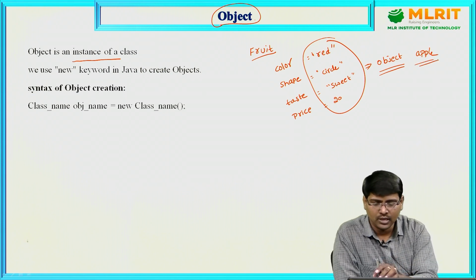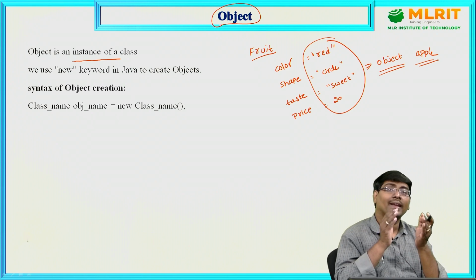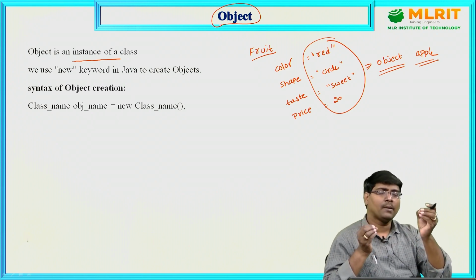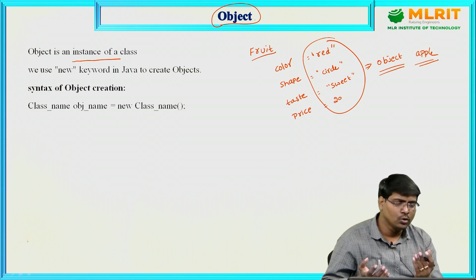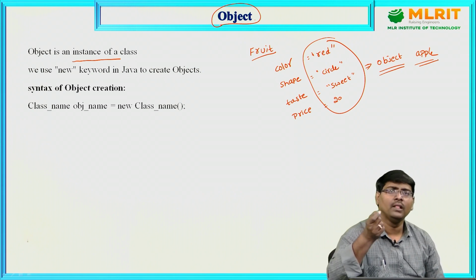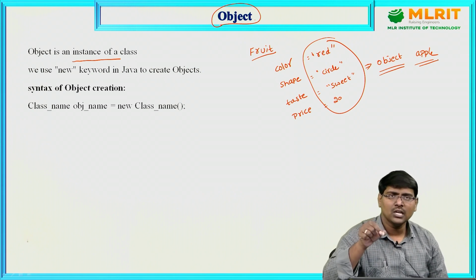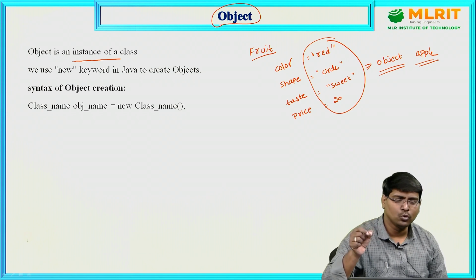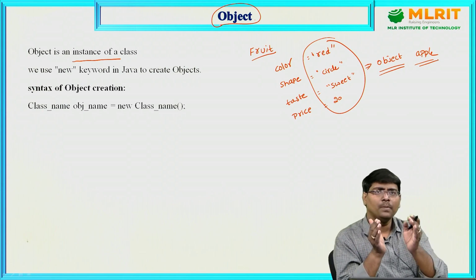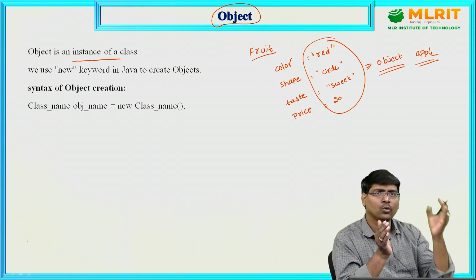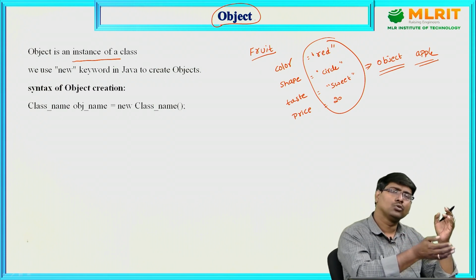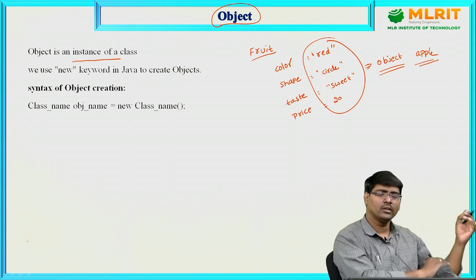Now understand, a class is just a template. If I give an application form to you, there is no use. If student 1 fills the application, then that application belongs to student 1. If the same application is filled by student 2, that application belongs to student 2, and likewise student 3 and student 4.